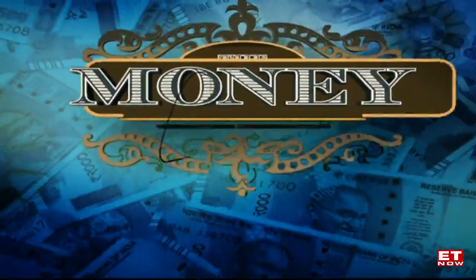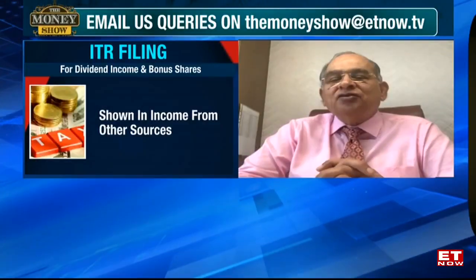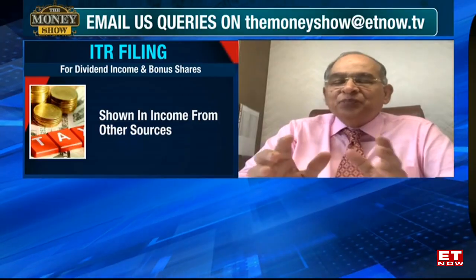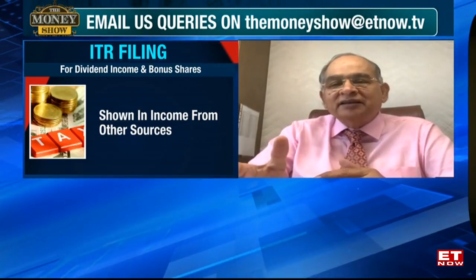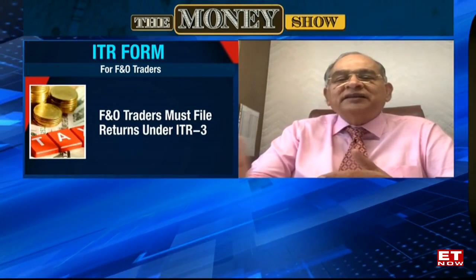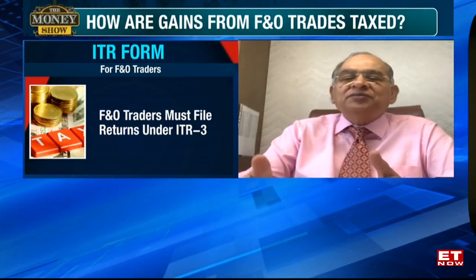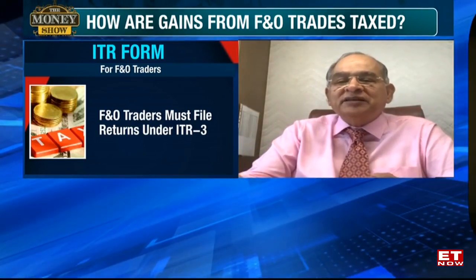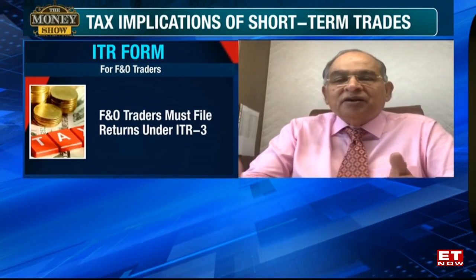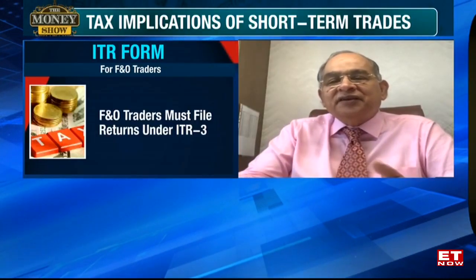If I get the shares in an IPO, first of all, a good company means lottery. Generally, I will not sell it immediately. So if the period of holding is beyond 1 year, it is long term. If I sell it within 1 year, then it is short term. If it is long term, the tax rate will be 10% because the company is listed. If it is short term, the tax rate will be 15% because the company is listed. For an unlisted company, the rates of tax are different.